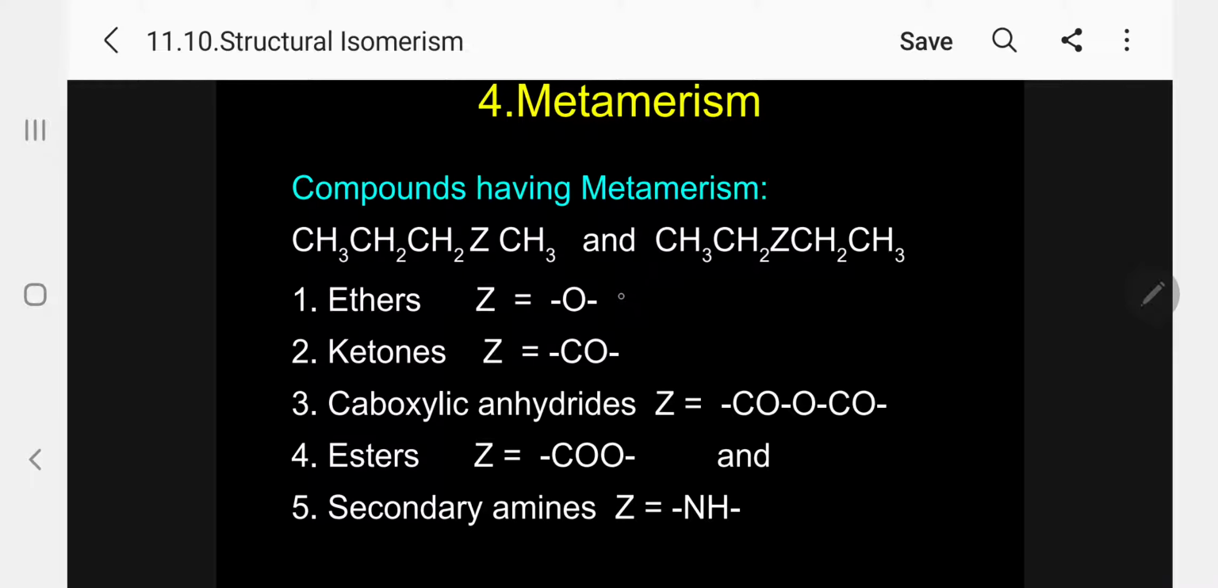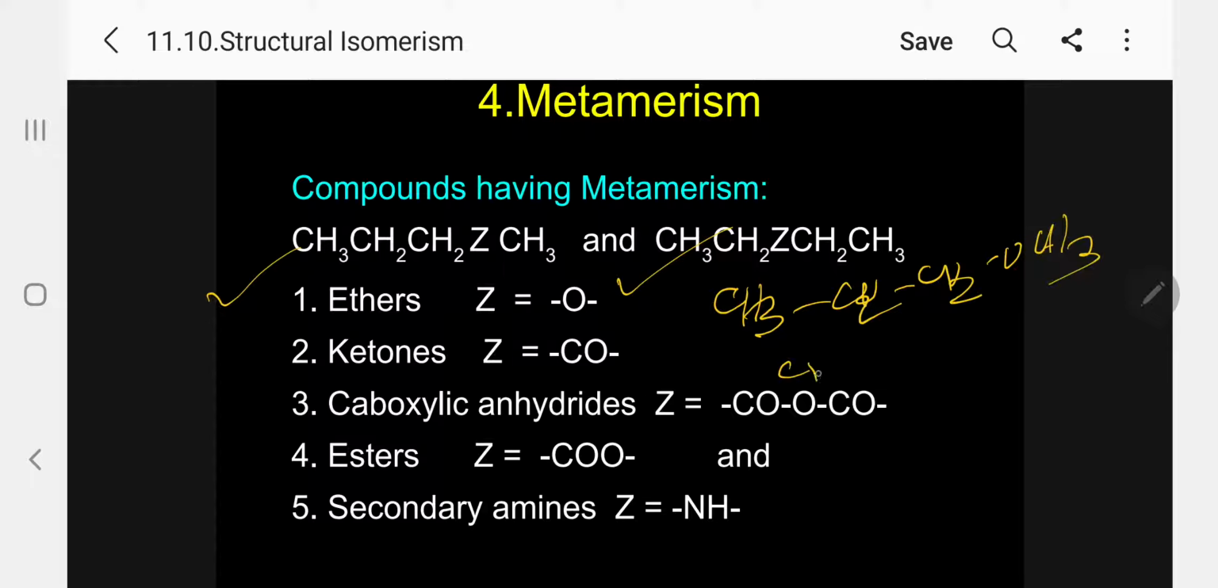So ether will show the example. Number 1, first one, ether. What I can now simply say is CH3, CH2, CH2, OCH3, ether. And another one, CH3, CH2, O, CH2, CH3. This is the example. So according to IUPAC name, 1-methoxypropane and 1-ethoxyethane are metamerism examples. So that is the ether example.